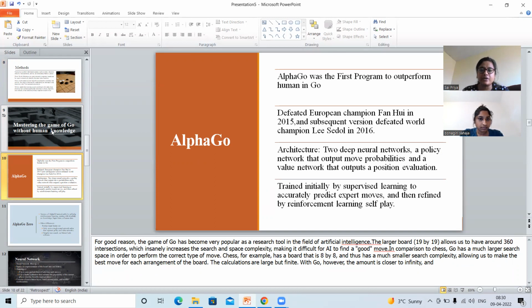In comparison to chess, Go has a much larger search space. Chess, for example, has a board that is 8 by 8, and thus has a much smaller search complexity, allowing us to calculate move-to-move arrangements of the board. In Go, however, the amount is closer to infinite.